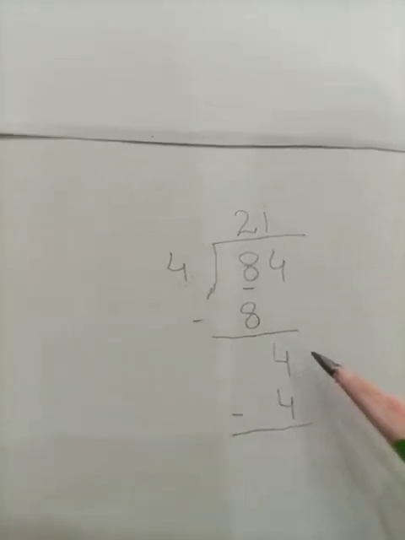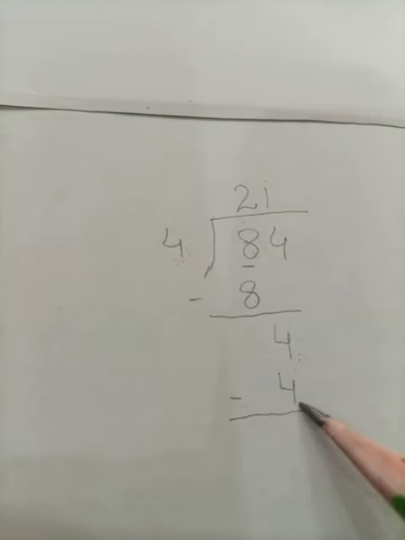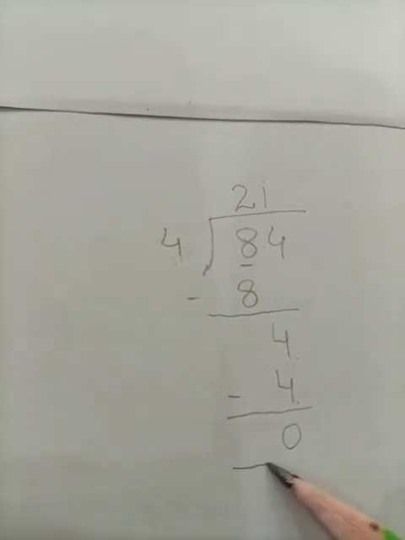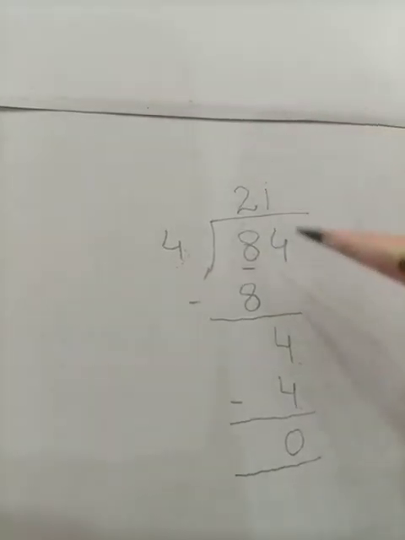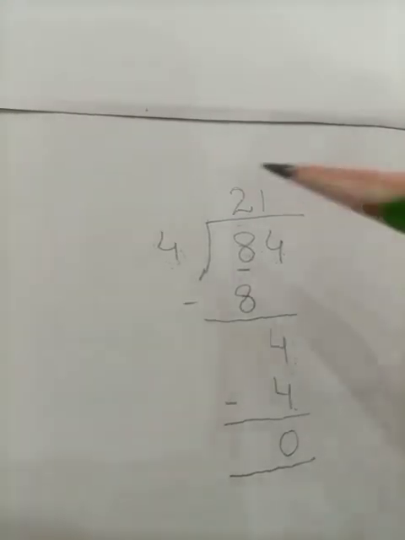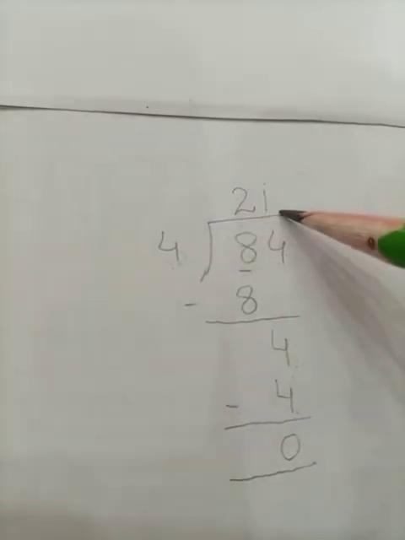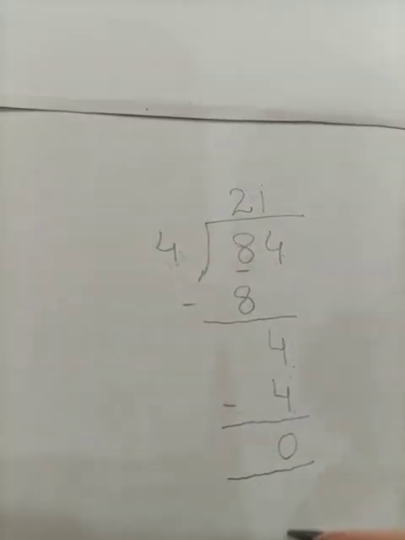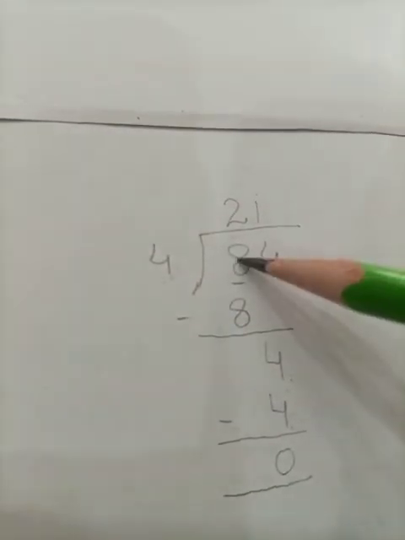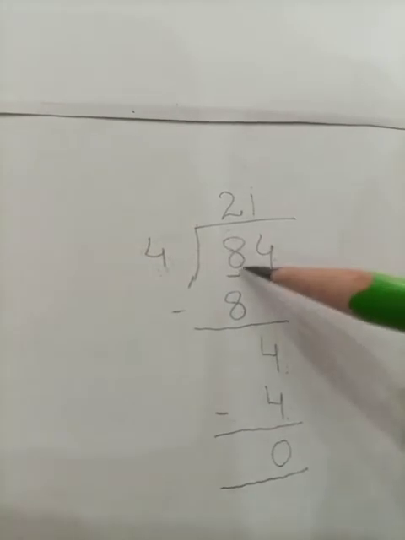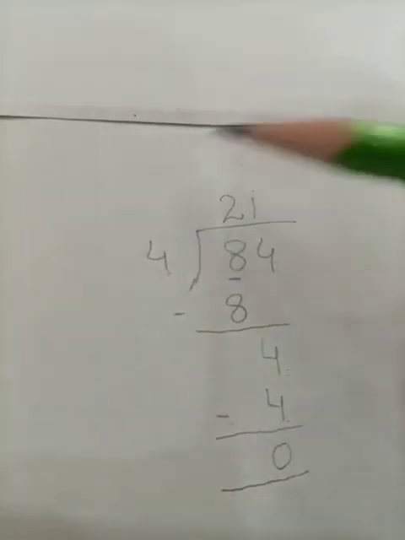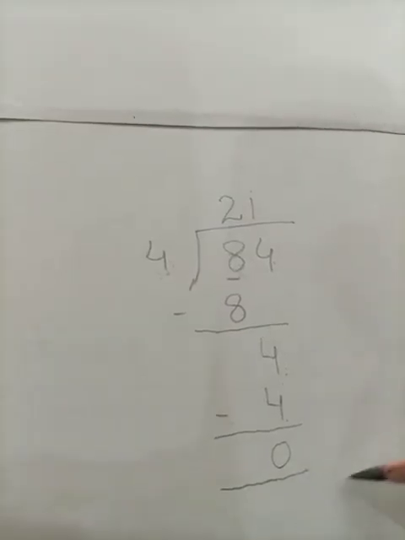Now students, let's subtract it. 4 minus 4 and our answer is 0. So our remainder is 0. We have divided our dividend 84 by the divisor 4 completely and our quotient is 21. We are left with the remainder 0. Look at this, students. We have done the 2-digit number division by the 1-digit number. Okay, hope this will be clear to you. Now come on the next.